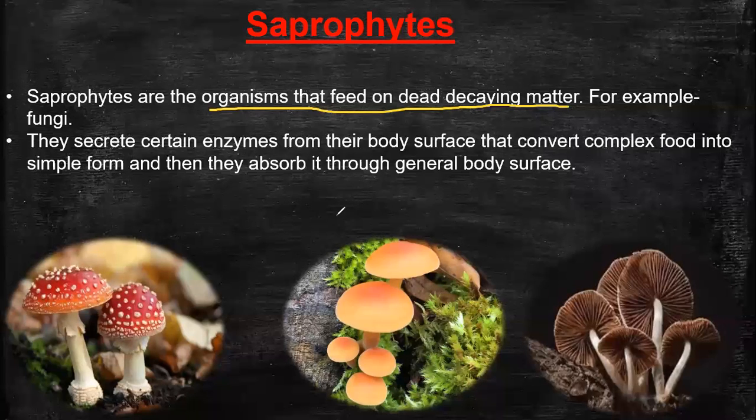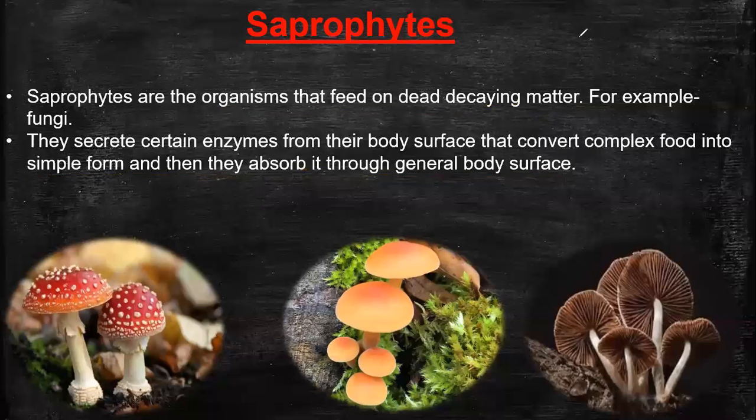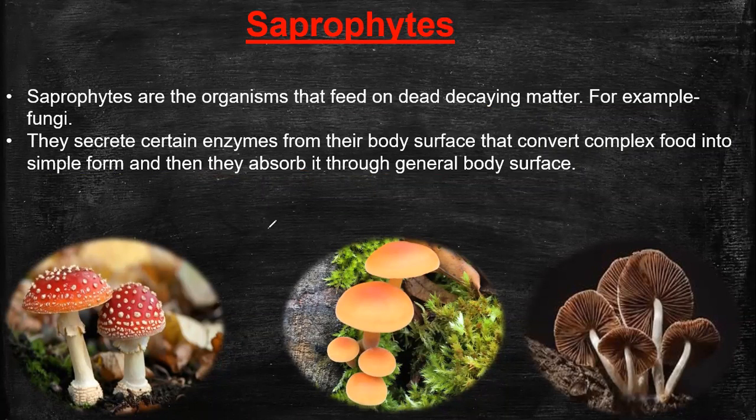So they secrete enzymes from their body that convert complex food into simpler form, and then they absorb it through the general body surface. Mucor, Ishiga, all these are different fungus. So saprophytes means the only definition is that they derive their nutrition from dead or decaying organic matter. Am I clear? Can I continue, guys?